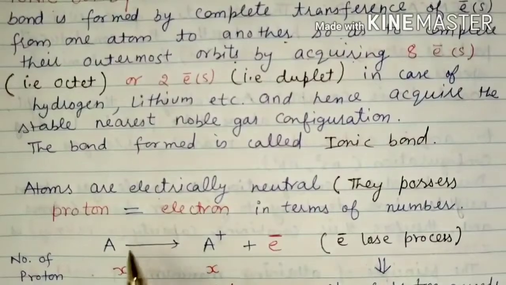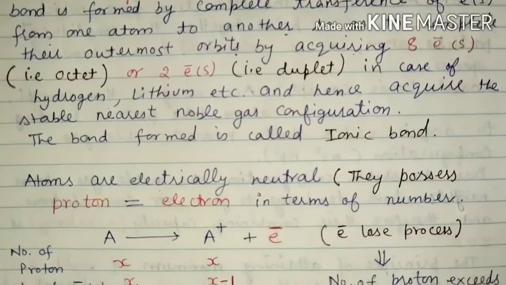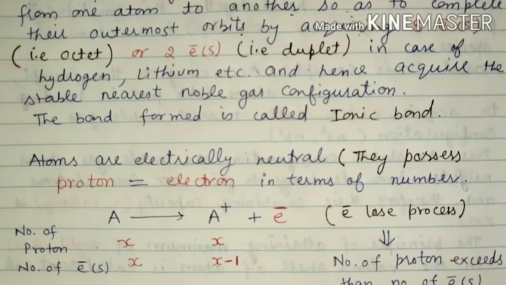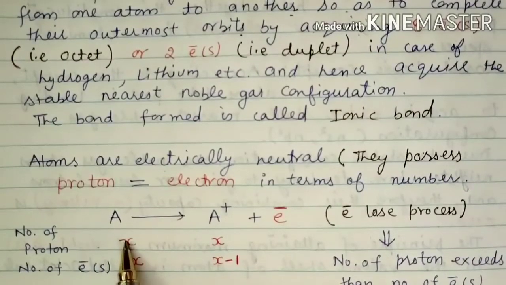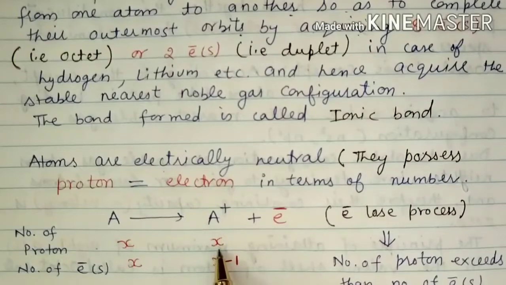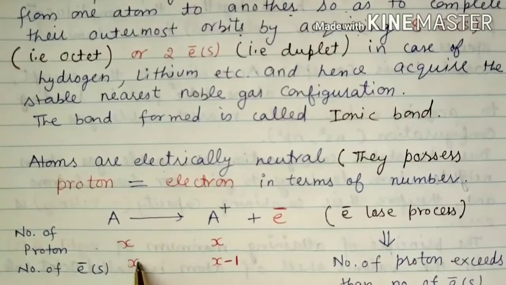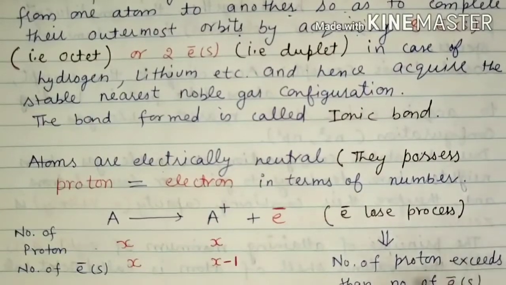Here you can see A is going to lose 1 electron to acquire A plus, means a positive charge will be acquired by A after losing this electron. After losing this electron, what will happen? The number of protons exceeds the number of electrons. You can see the number of protons is X for this A, and after losing 1 electron the number of protons is the same, X. But the number of electrons, in the starting A, has X electrons, but after losing 1 electron it will have X minus 1 in the case of A plus. So here the number of protons exceeds and the number of electrons is less.